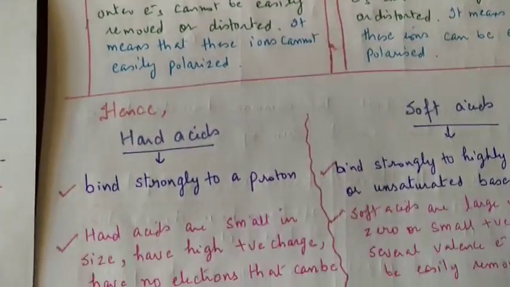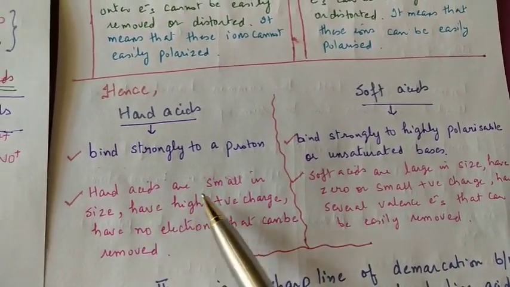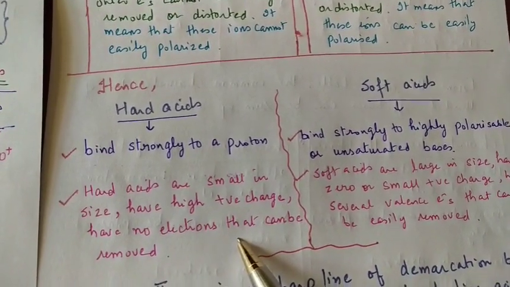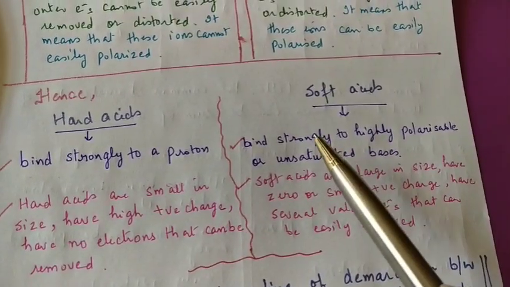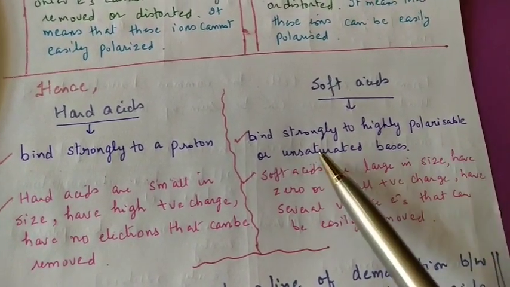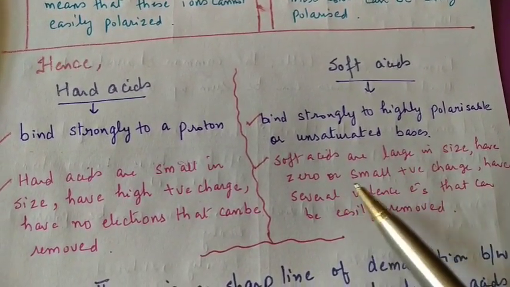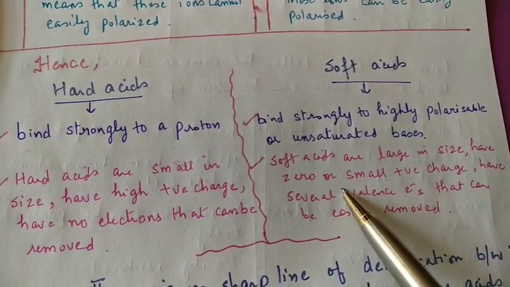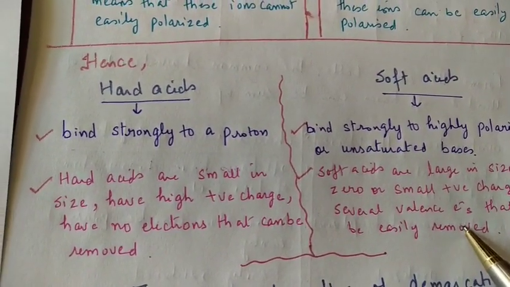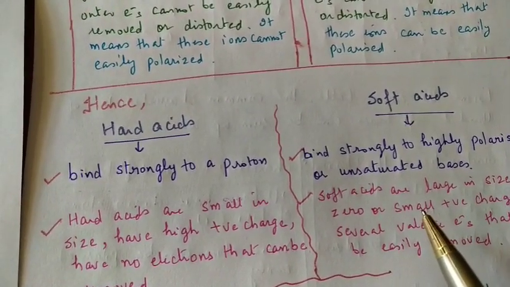So in a nutshell, hard acids bind strongly to a proton. Hard acids are small in size, have high positive charge, and have no electrons that can be removed. On the other hand, soft acids bind strongly to highly polarizable or unsaturated bases. Soft acids are large in size, have small positive charge or even 0, and have several valence electrons that can be easily removed. I hope the difference between the hard acids and soft acids is clear to you.